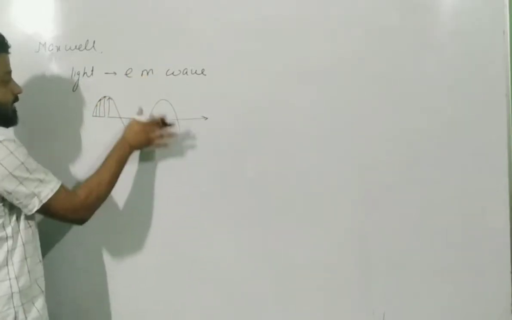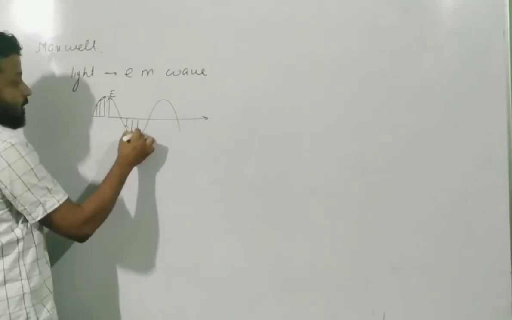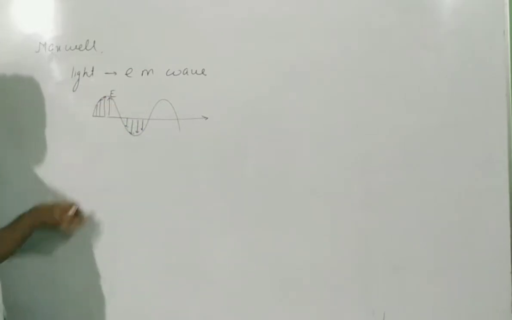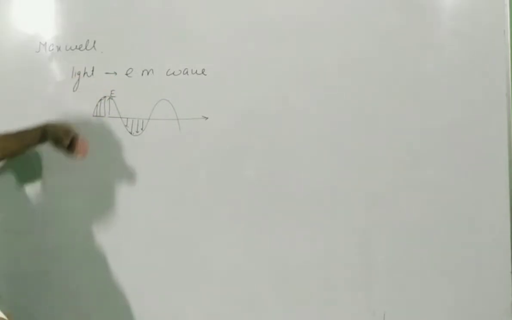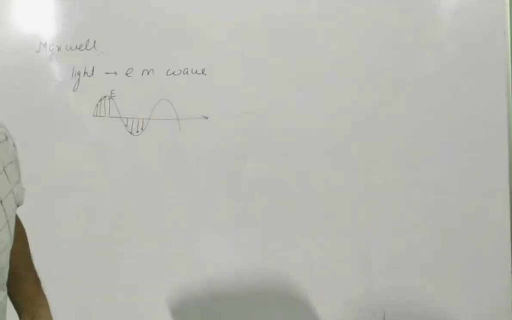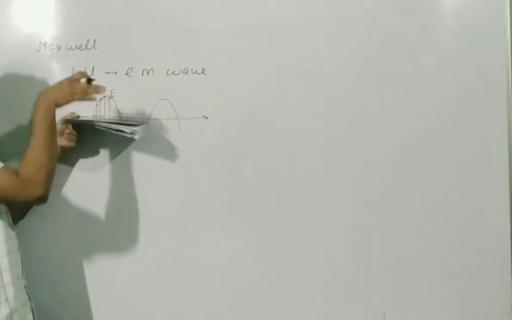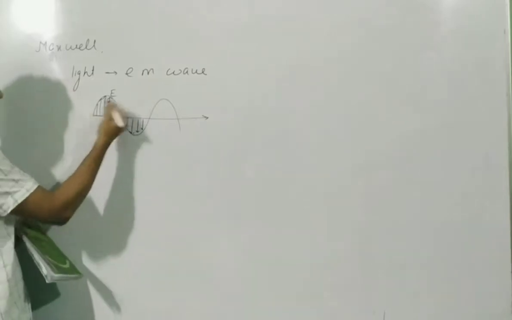Now if I consider that this electric field is vibrating in a plane which contains the board, so this electric field is vibrating on the board. Perpendicular to it, imagine another plane, like this plane.